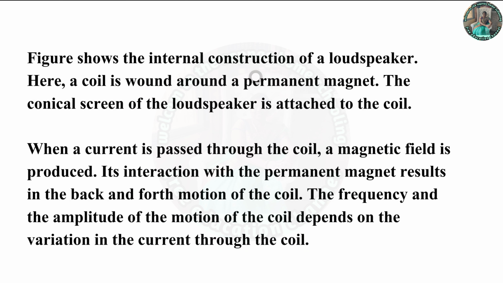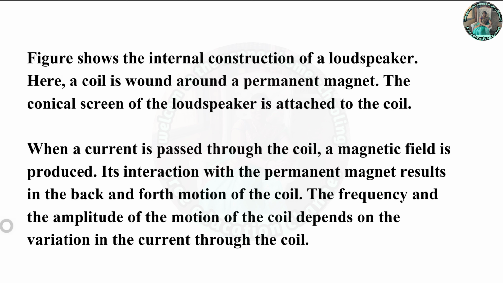The figure shows the internal construction of the loudspeaker. Here a coil is wound around a permanent magnet. The conical screen of the loudspeaker is attached to the coil. When a current is passed through the coil, a magnetic field is produced. Its interaction with the permanent magnet results in the back and forth motion of the coil.